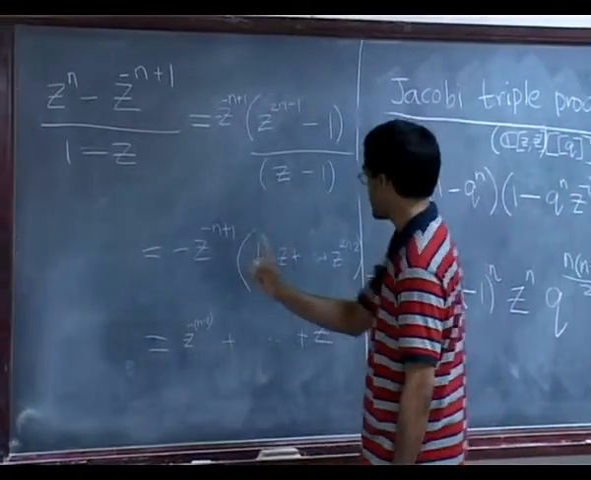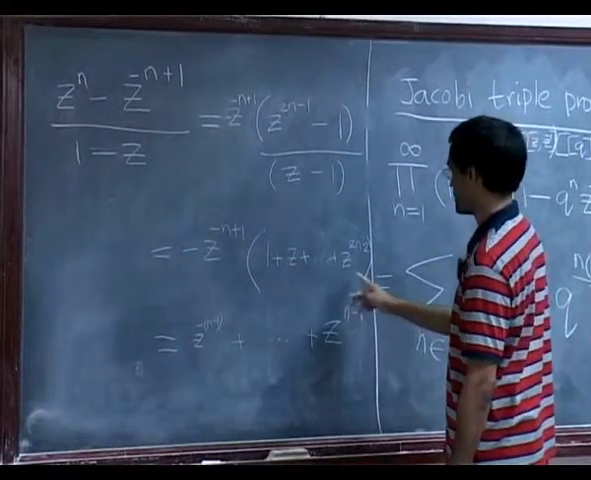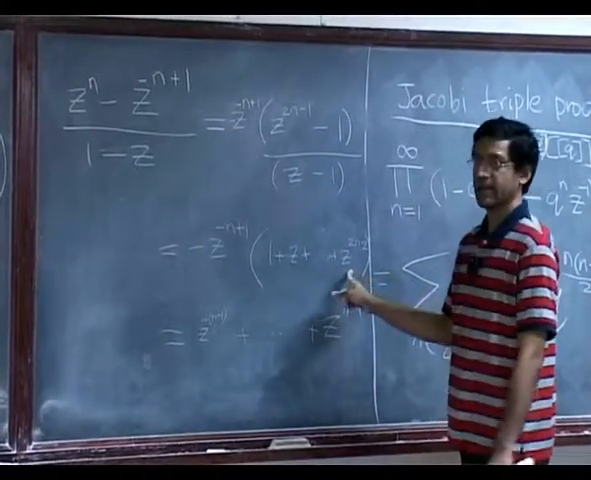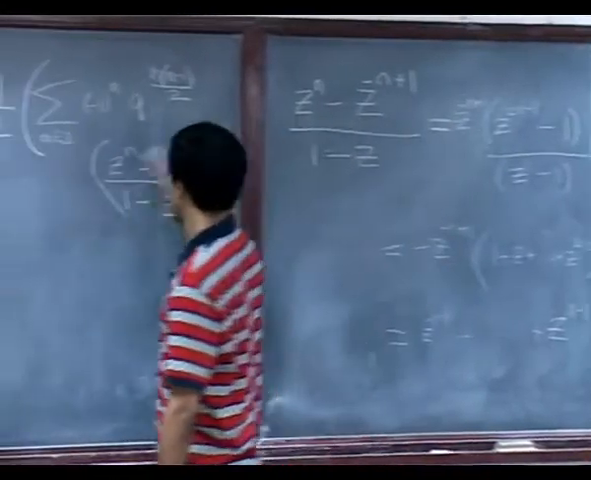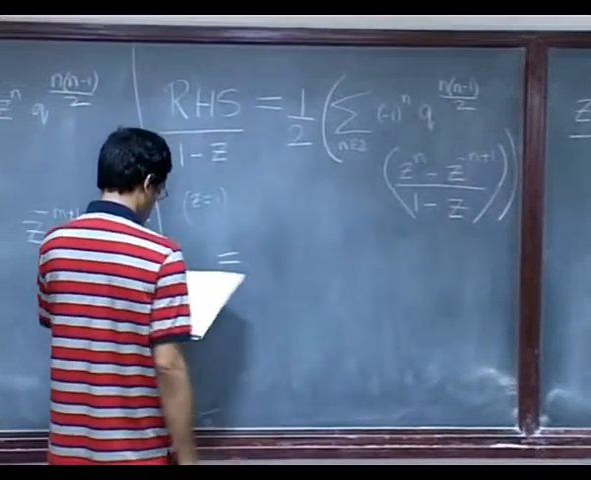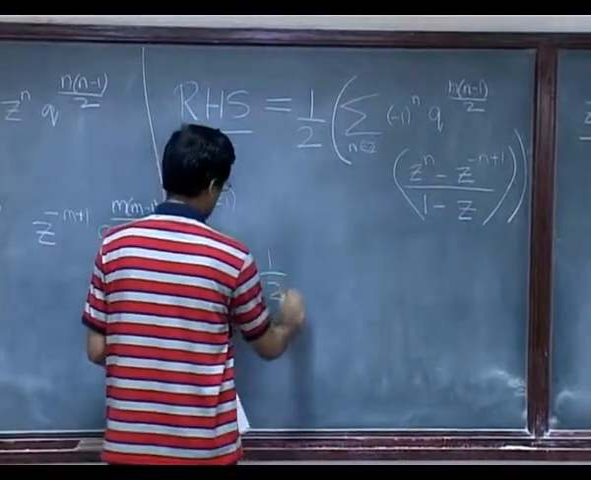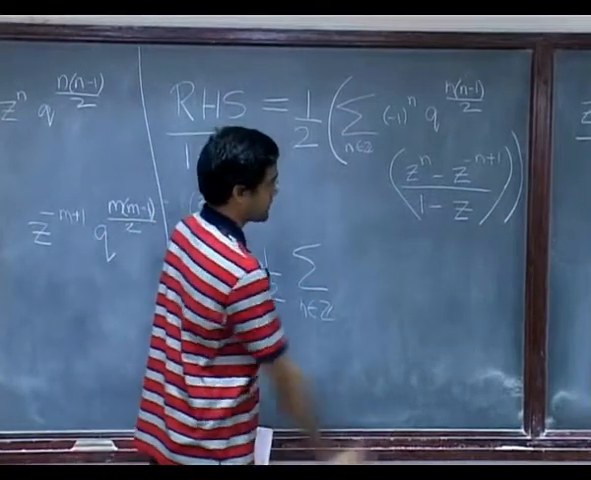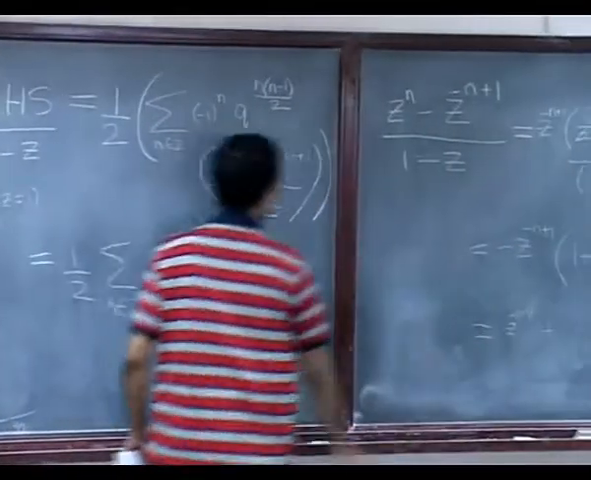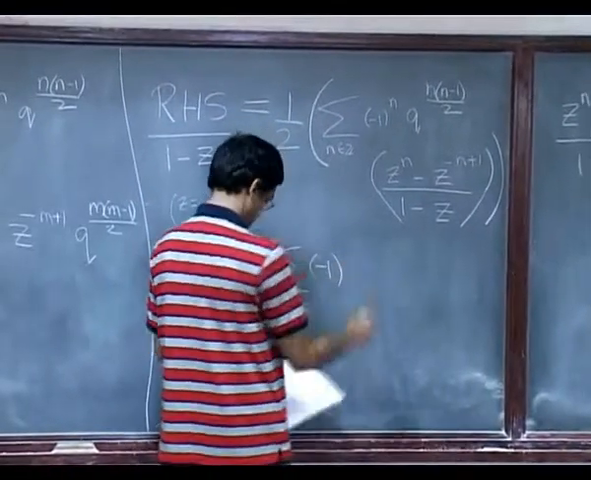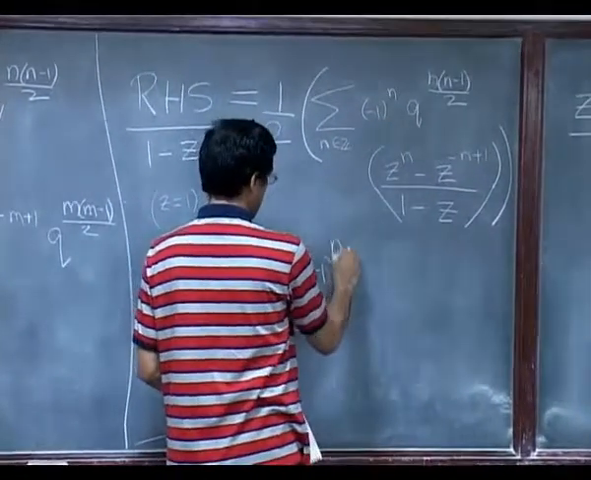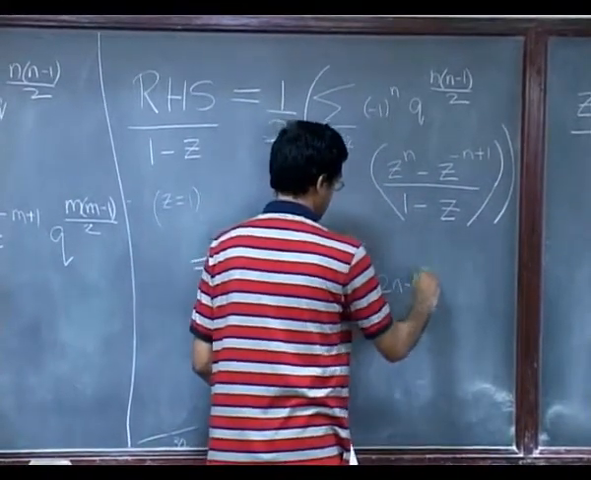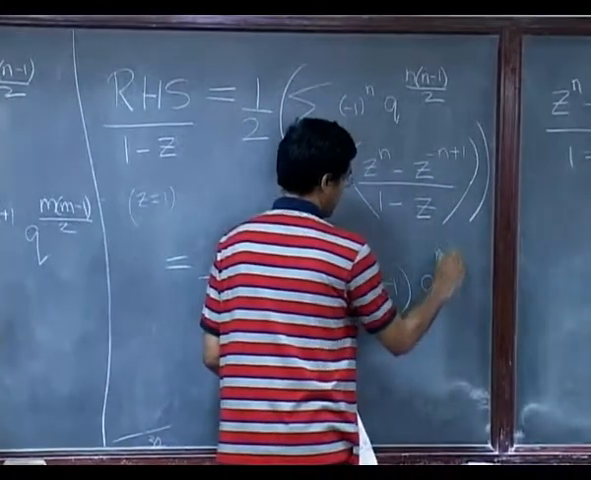So okay, so when I put z equals 1, what should I get? Let's see, how many terms did I have? 2n minus 1, right? I had 2n minus 1 terms. So therefore when I put z equals 1, this thing becomes 2n minus 1. So here's the final answer. It's half, there's also a minus outside, I think. So it's a minus 1 and there's a minus 1 to the n here, and there's an extra minus which comes from here. So it's n plus 1, 2n minus 1, and then q to the n into n minus 1 by 2.